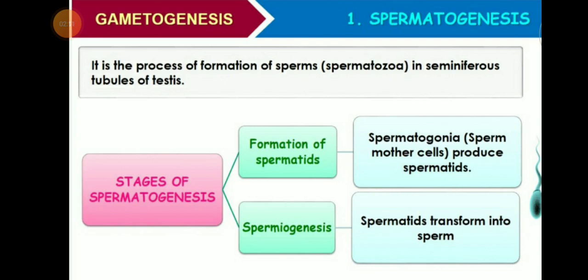First is the formation of spermatids and the second is spermiogenesis. In the first, the spermatogonia, the sperm mother cells, produce the spermatids, and in the second stage, spermiogenesis, the spermatids transform into sperms.